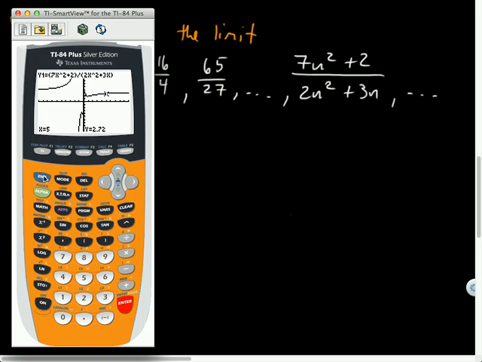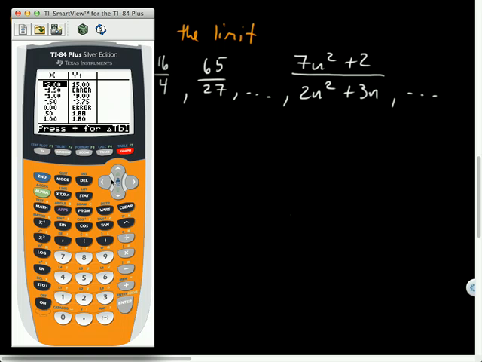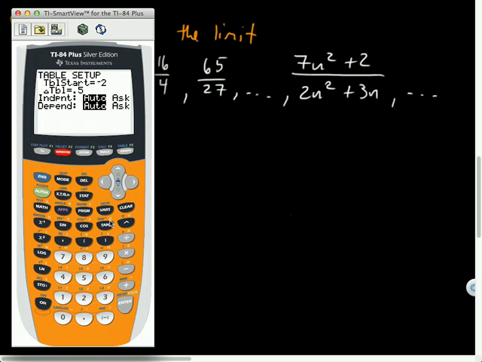The problem is you don't have a big enough window. There are some vertical asymptotes there as well. Let me start at 0 and count by hundreds. Let's see if this works, hopefully. And we'll go to the table.